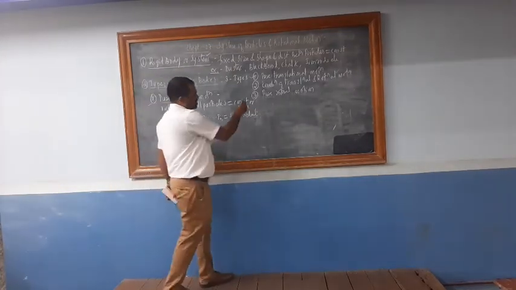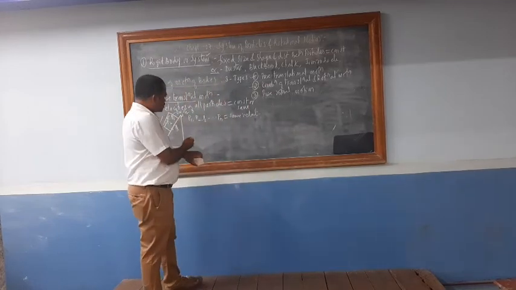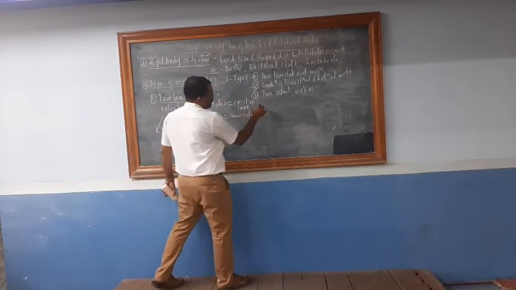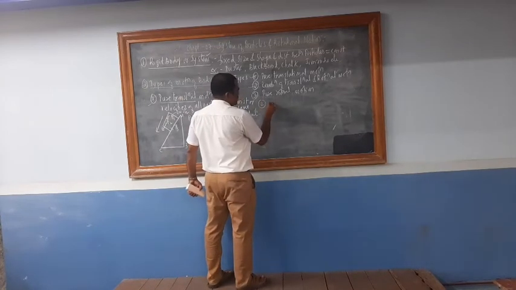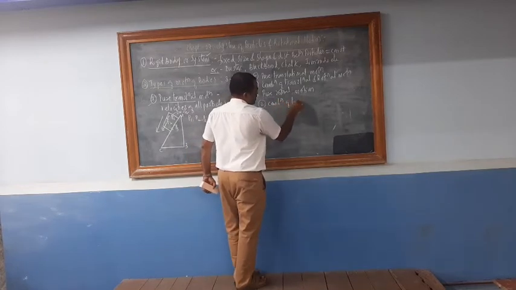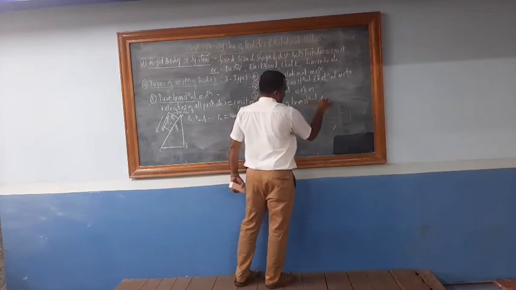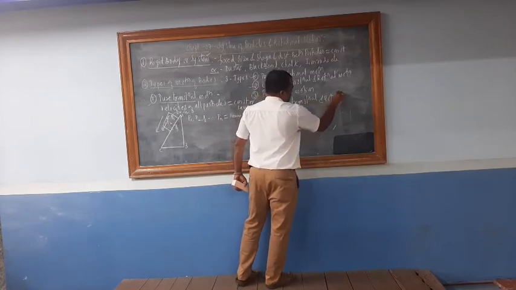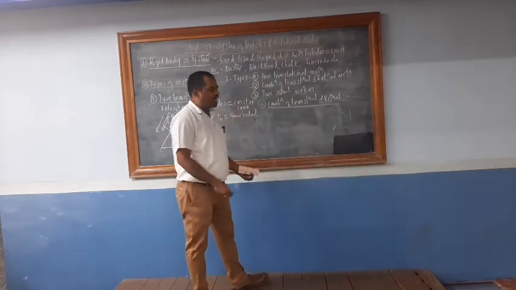Next, consider the second one, a combination of translational and rotational motion. As the name indicates, it consists of both translational and rotational motion.